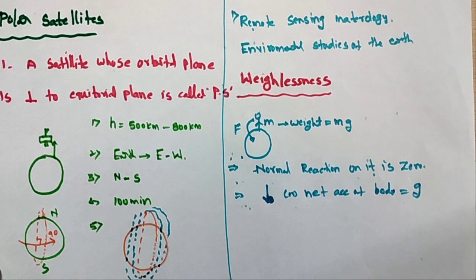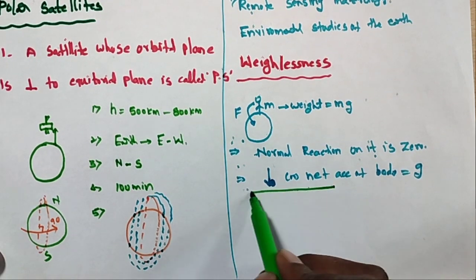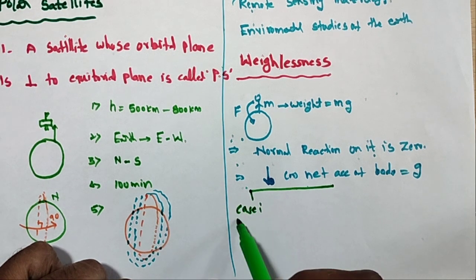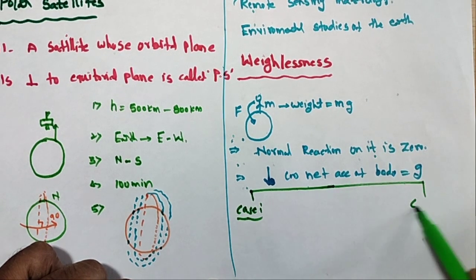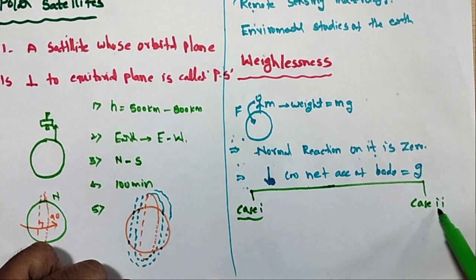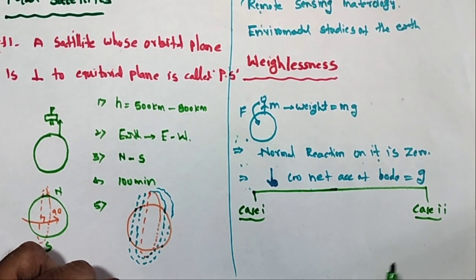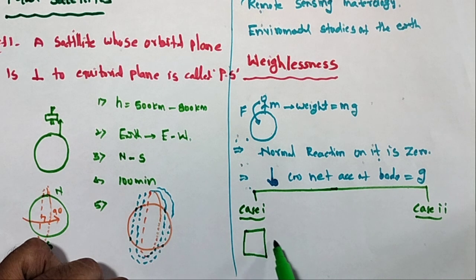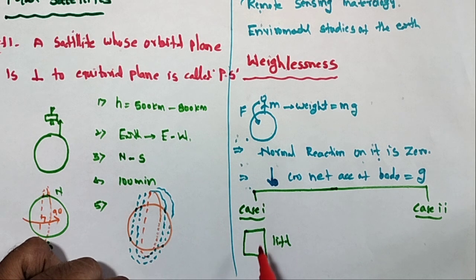Here I am taking two cases. Case 1 and case 2, I will explain what weightlessness is. Here this is a lift, and inside the lift one object is there.